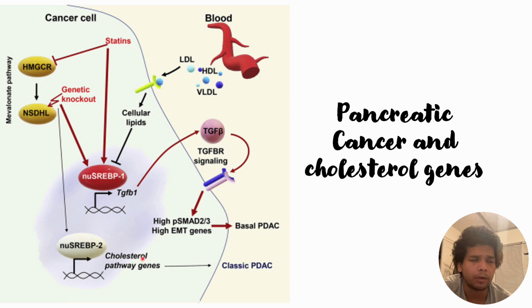When this condition is satisfied in the cancerous cells, at that time classic PDAC will occur. So what does classic PDAC mean? Classic PDAC means the pancreatic cells will be present at a specific site. There is no metastasis of the cancer.